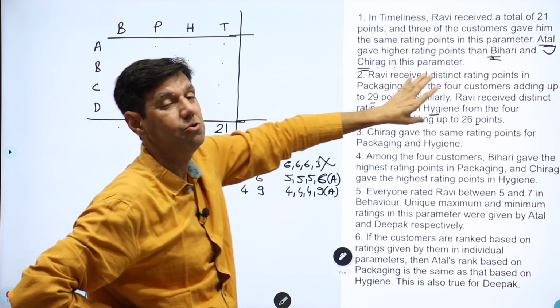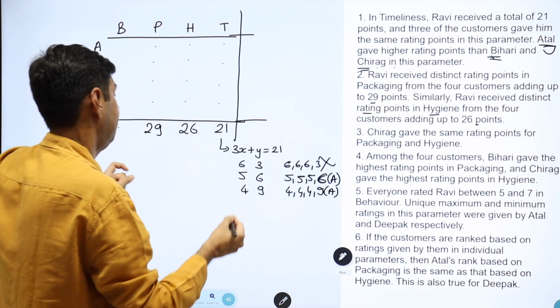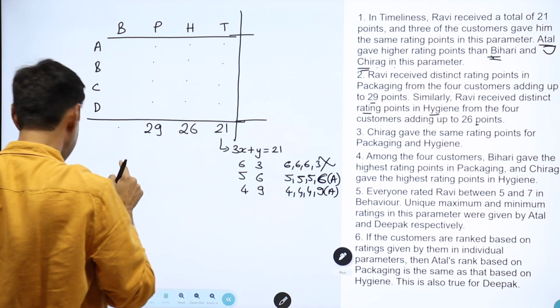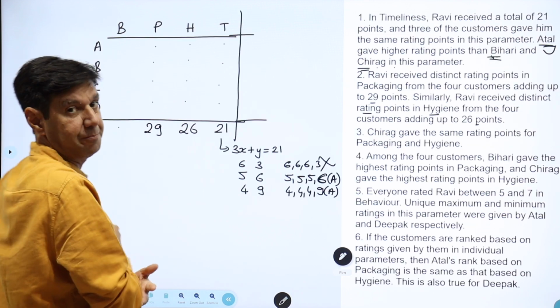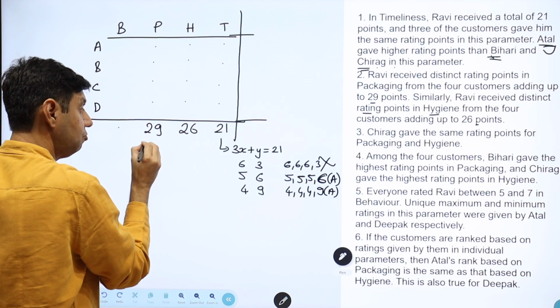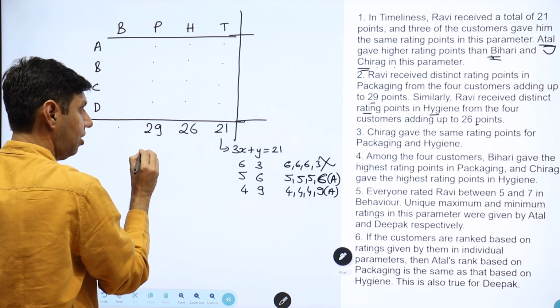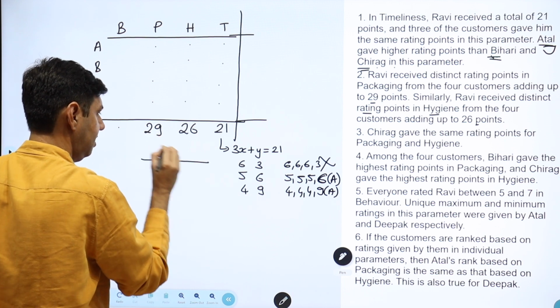So you'll have to do the analysis. If you don't do it, it's very difficult. And that analysis is very similar to what we did here. So how can the 4 distinct numbers add up to 29? A way to start, I like to do it very methodically. So I'll leave some space here to write this.